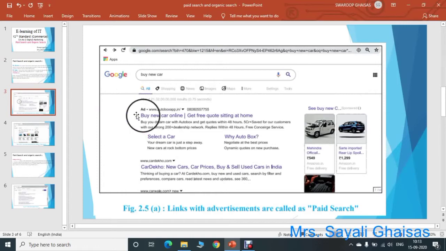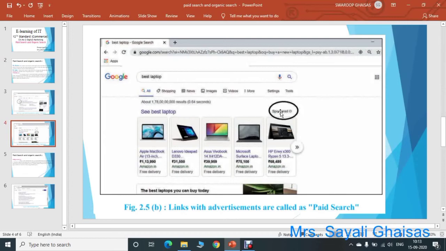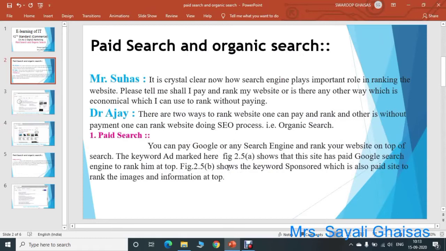Let us see the second diagram, 2.5b. You can see here the sponsored keyword. This keyword is also linked with an advertisement, so that is a paid search. See here, figure 2.5b shows the keyword sponsored, which is also a paid placement to rank the images and information at the top. So to have a higher ranking of your website and your data, you can pay a search engine, and that search engine will give you a rank at the top. That is about paid search.